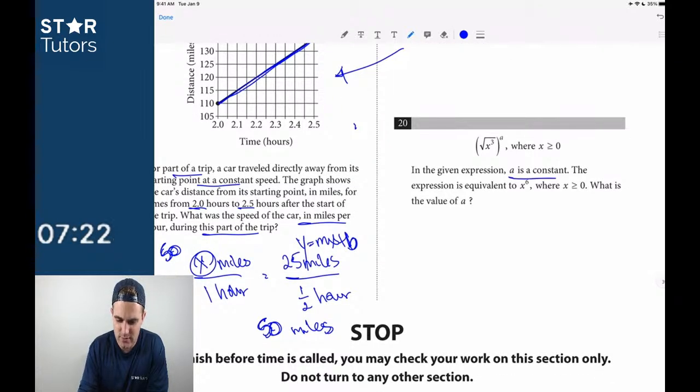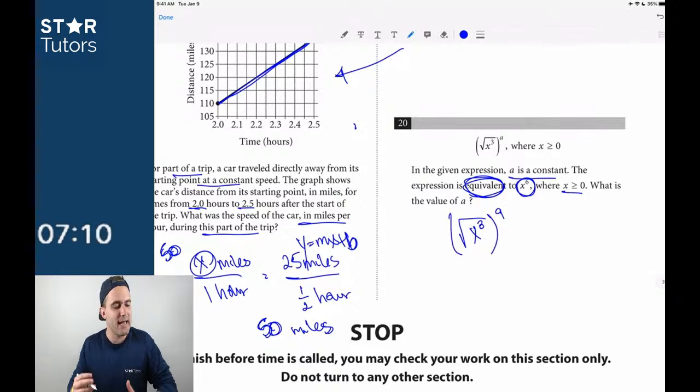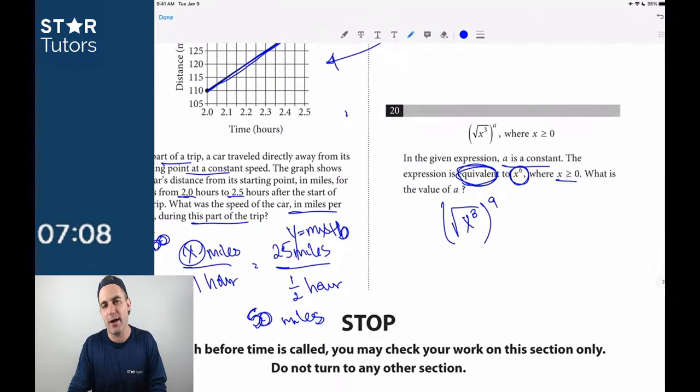A is a constant. What is the value of a? Okay, so the expression is equivalent, right? So I can do 20. This isn't going to be very hard. x cubed, right, raised to the a power. You guys have to see how I skipped number 19 because I think it's going to be the quadratic formula that I have to use. 20 is a really straightforward problem if you know the rule for this one.